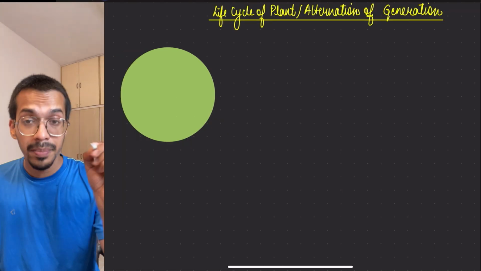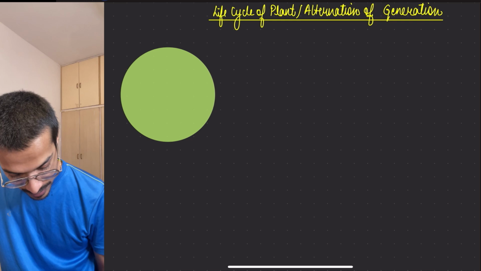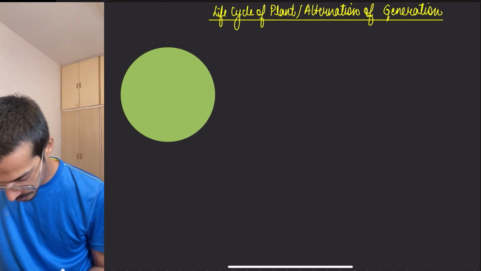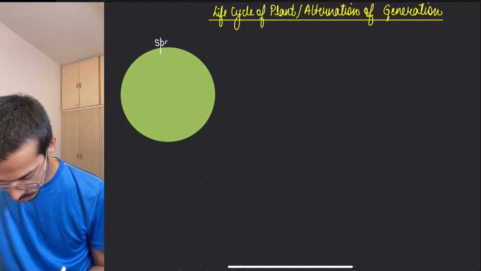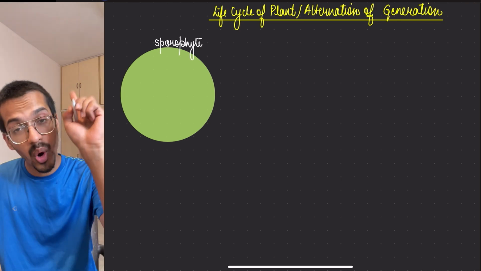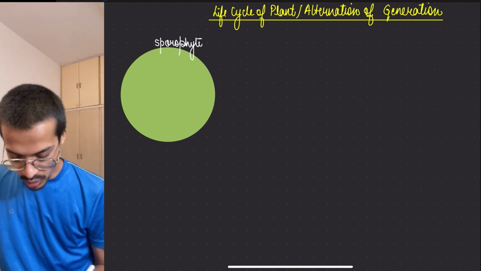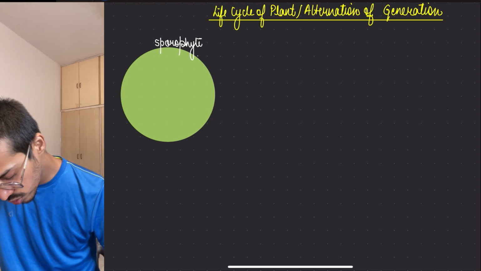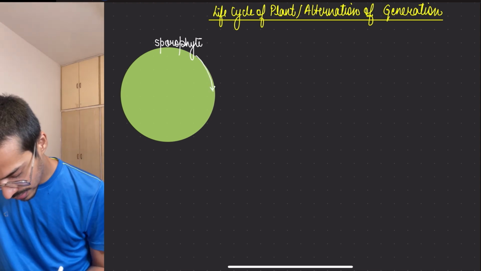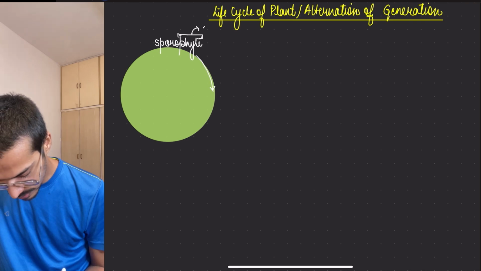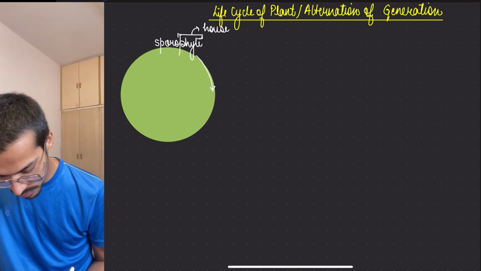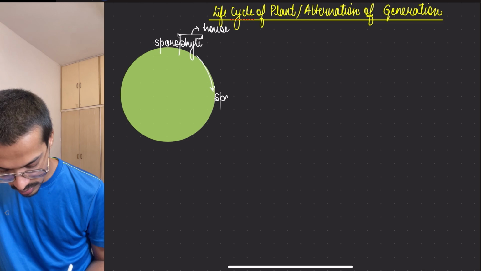So always remember how a life cycle looks. Okay, starting with the sporophyte. If the sporophyte part is active, it will always make spores. Phyte means house, spore means spore. So the thing which is the house of spores will always make spores only, beta.